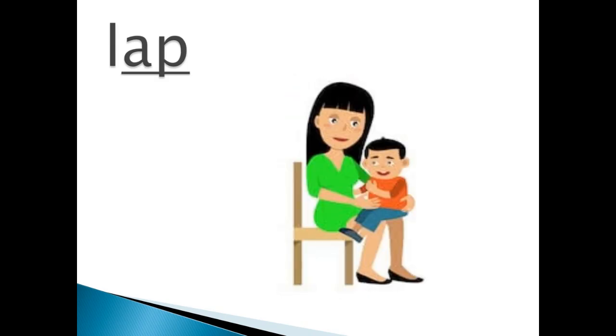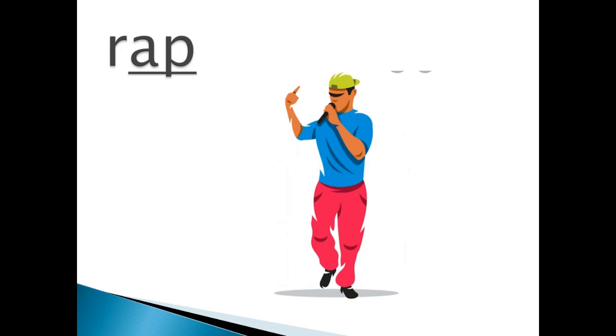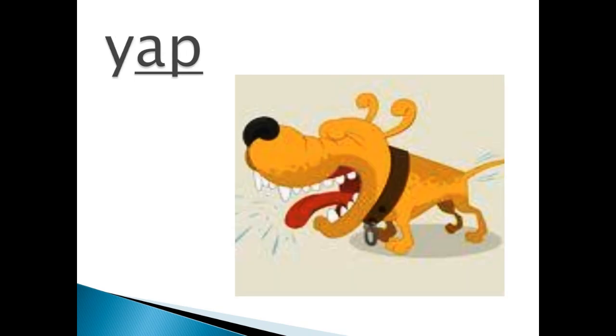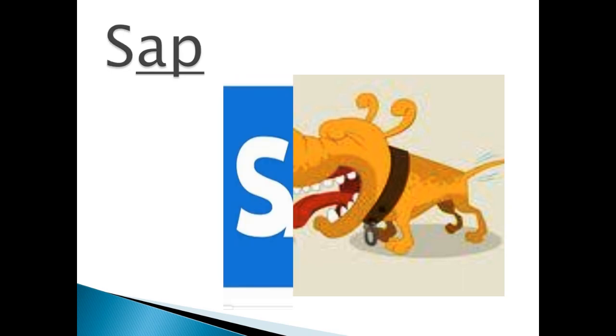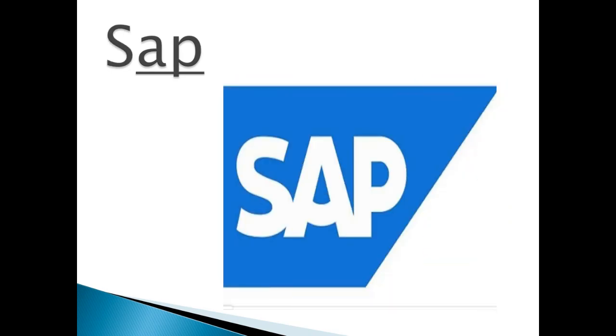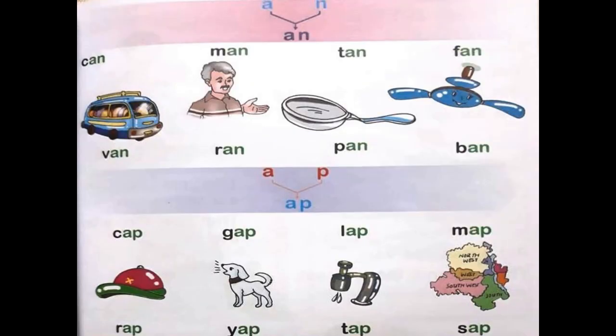R ap, rap. Y ap, yap. S ap, sap. Now we read all the 'an' words and 'ap' words.